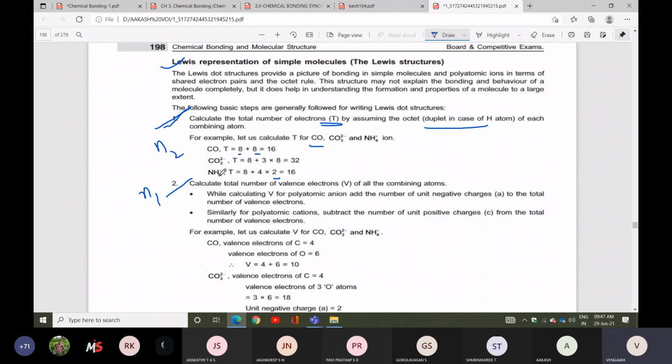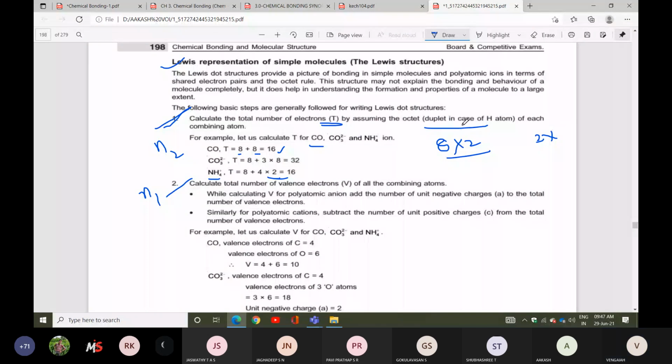Look at the NH4 condition, they are taking 2. Please concentrate more and more, very, very important. Other than hydrogen, how many atoms will be there? For example, 8 into the number of atoms other than hydrogen. So 1 is the carbon, C1, and 2 atoms in all, so 8 into 2 you get 16. Hydrogen condition: 2 into the number of hydrogen atoms.